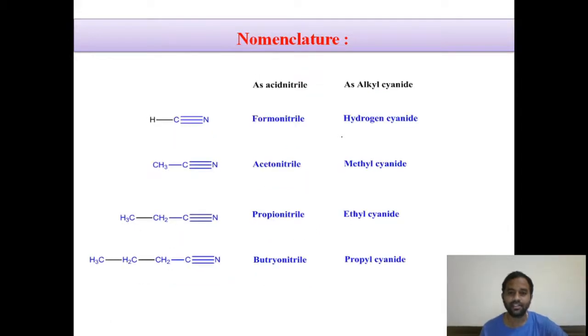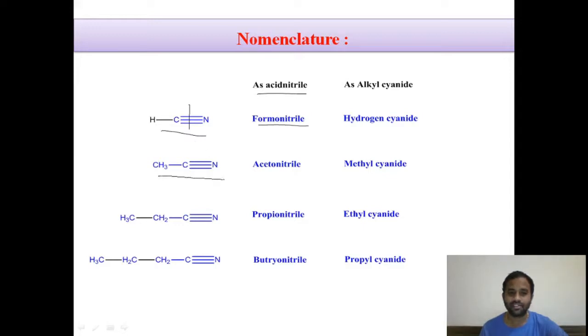And if you look at the other type of nomenclature, we also give the name for these alkyl cyanides as acid nitrile, because by hydrolyzing these cyanides we get the acids, therefore these are nothing but acid derivatives, right? So this compound we name as formonitrile, because by hydrolyzing it we get formic acid.